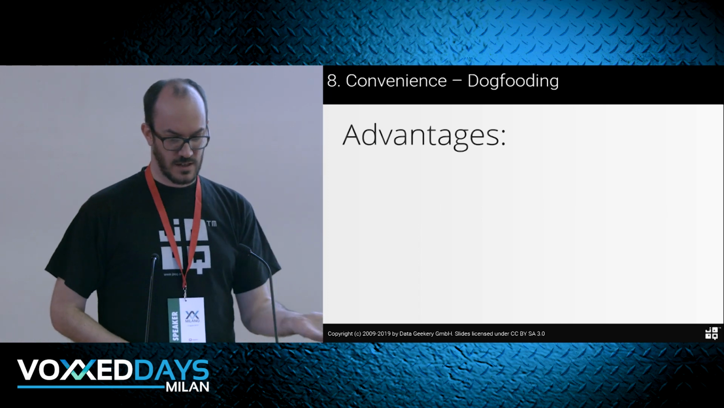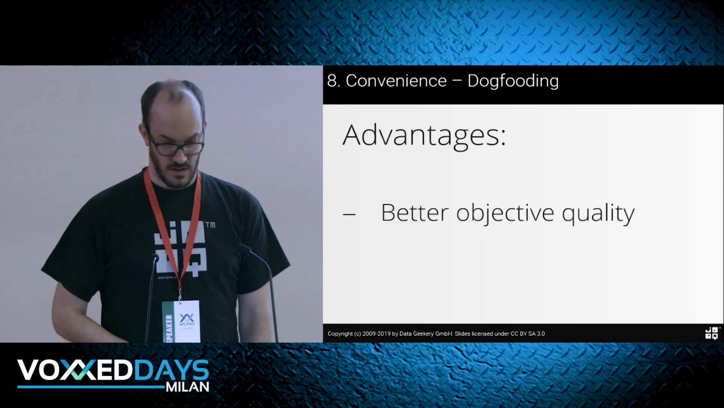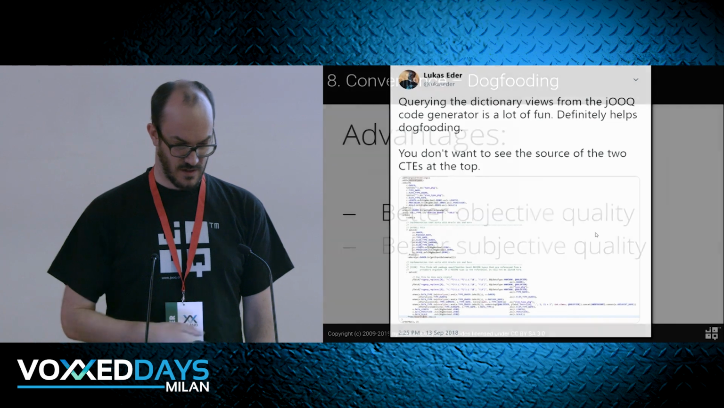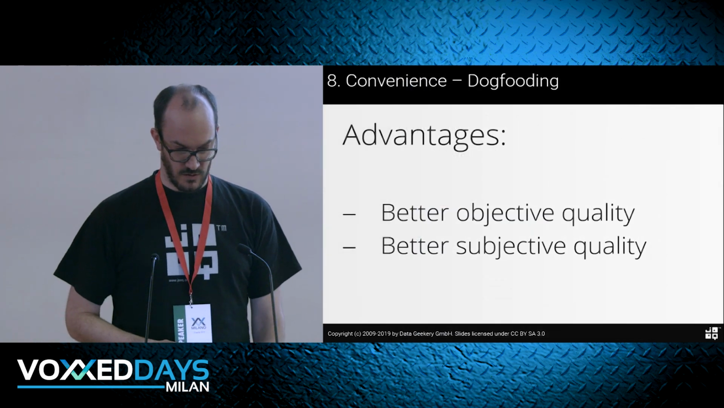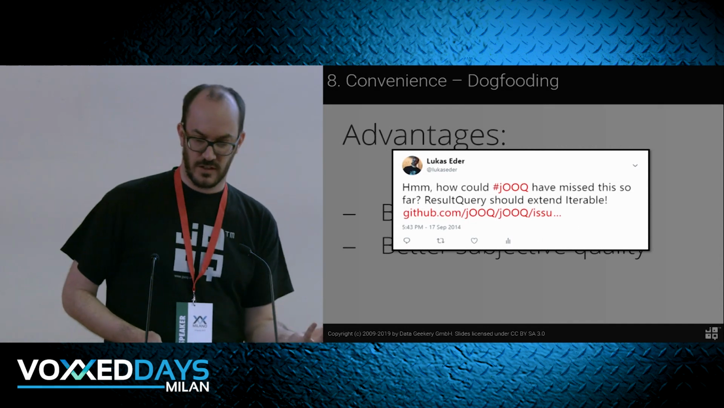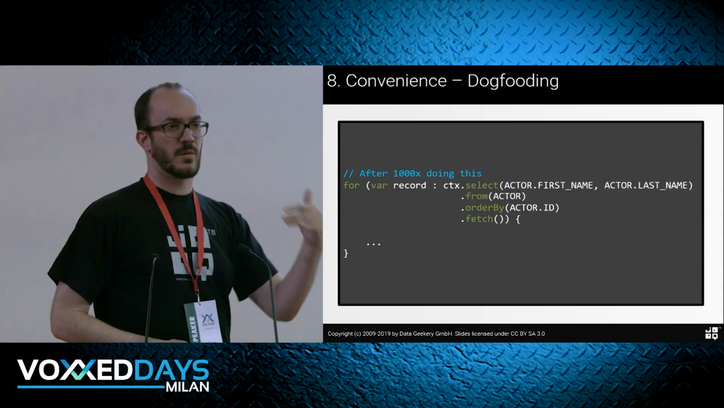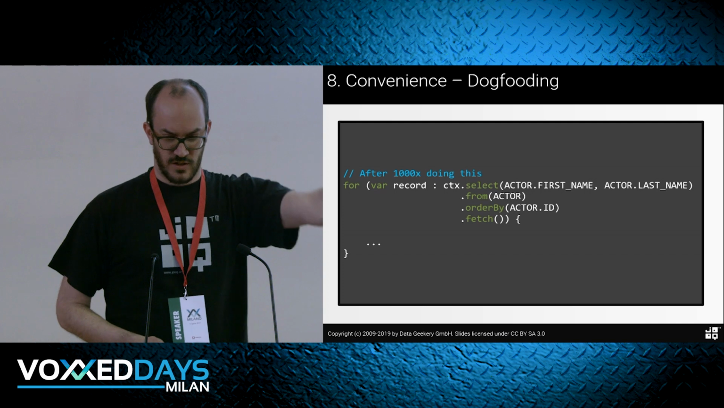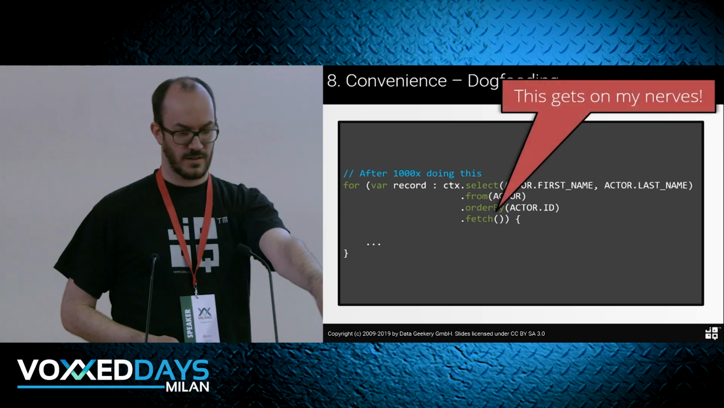So dog fooding means I get better objective quality, right? I can test stuff. I'll skip these as well. You already know that. It's great. And better subjective quality. Like, for instance, this example here. I did this all the time. All the time I ran with Juke in the integration test. I called fetch all the time. And this got on my nerves.